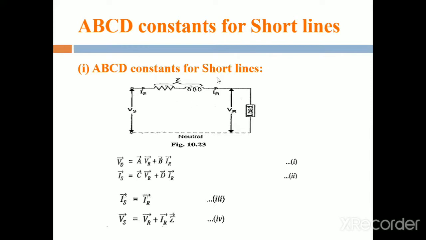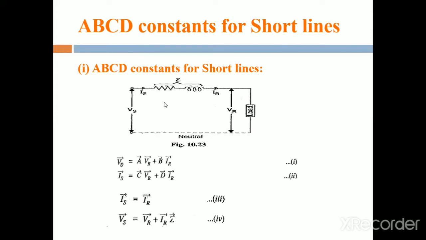For less length, we do not consider any capacitance value. We only consider the resistance and inductance values. That's why we draw the equivalent circuit diagram for the short transmission line like this, with the capacitance neglected.